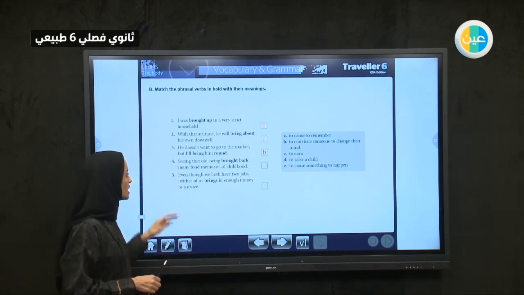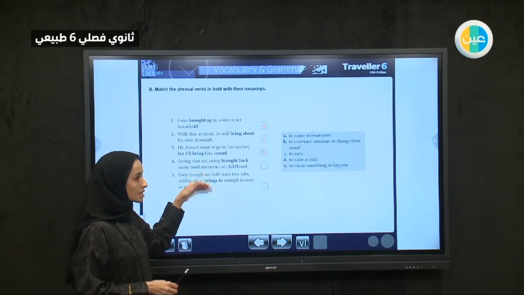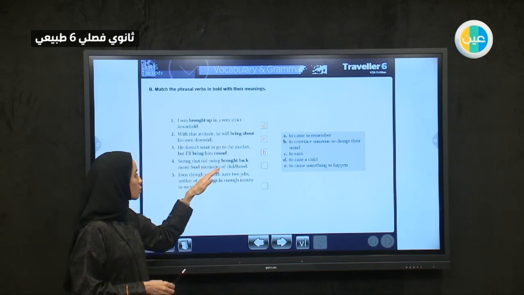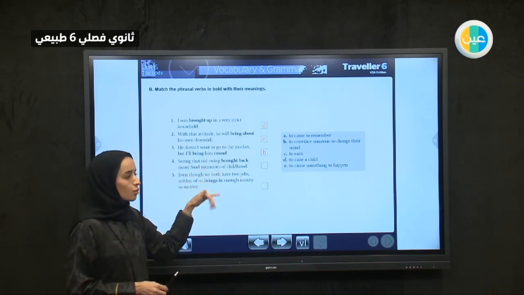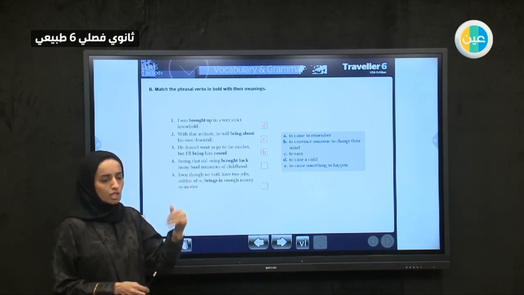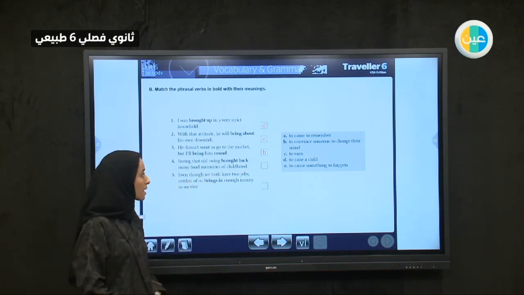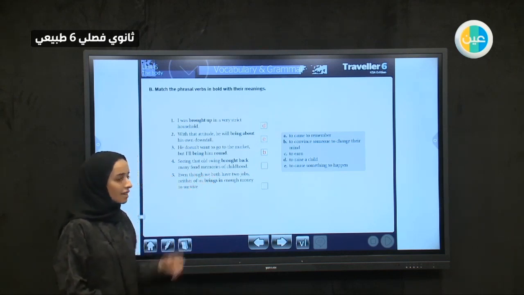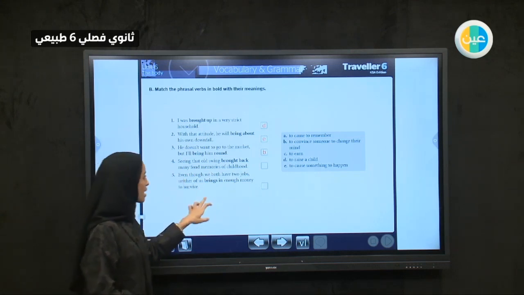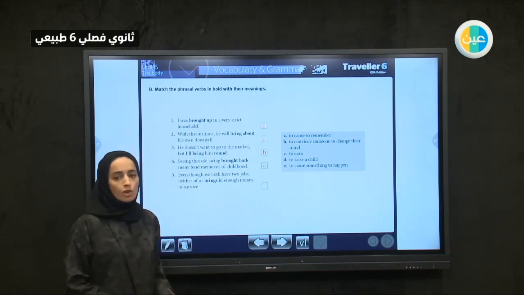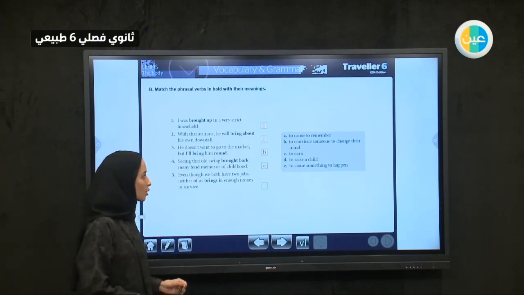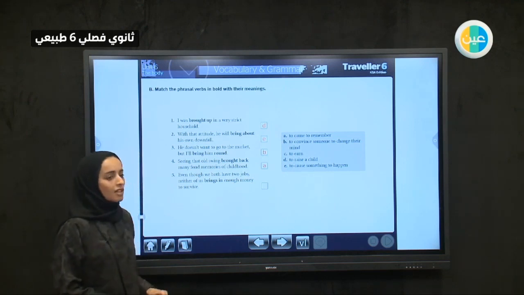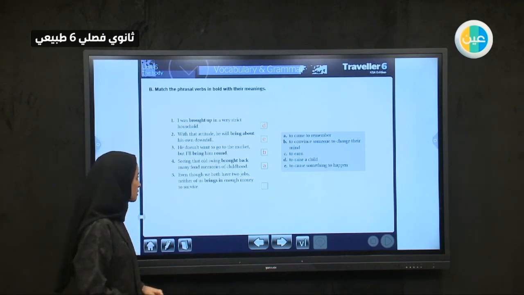Number 4. Seeing that old swing, something from your memories, brought back my beautiful memories of childhood. So when I saw the swing, which is a ride or a game, it brought back, it retrieved the memory. So it caused me to remember. It reminded me of my childhood. So I can see pictures or things from my childhood. So they will bring back, they will remind me of my childhood.